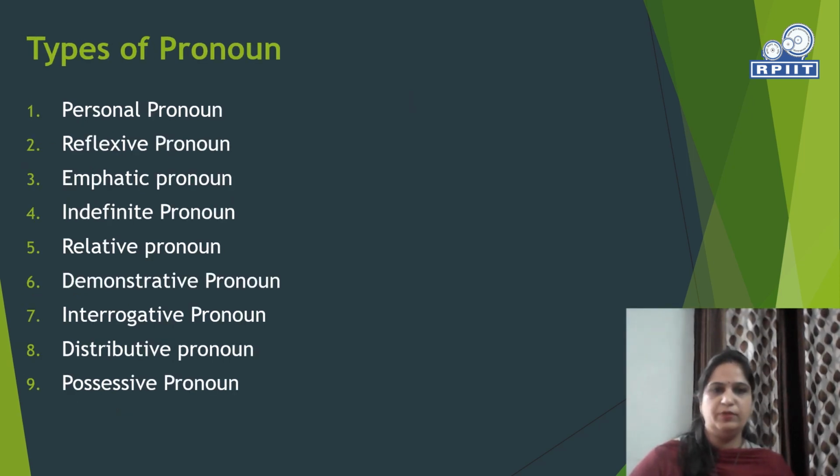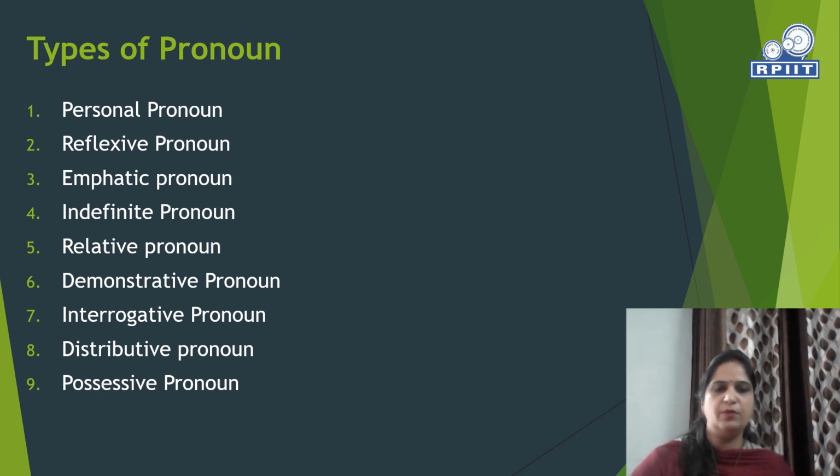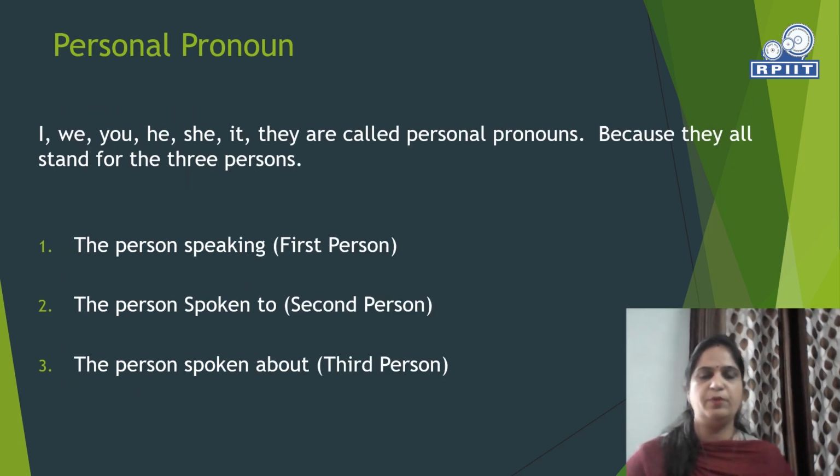There are 9 types of pronouns. First one is personal pronoun, reflexive pronoun, emphatic pronoun, indefinite pronoun, relative pronoun, demonstrative pronoun, interrogative pronoun, distributive pronoun, possessive pronoun. First of all, we'll talk about personal pronoun. I, we, you, he, she, it, they are called personal pronouns because they all stand for the three persons. There are 3 types of person. The person speaking is the first person. The person spoken to is the second person. The person spoken about is the third person.